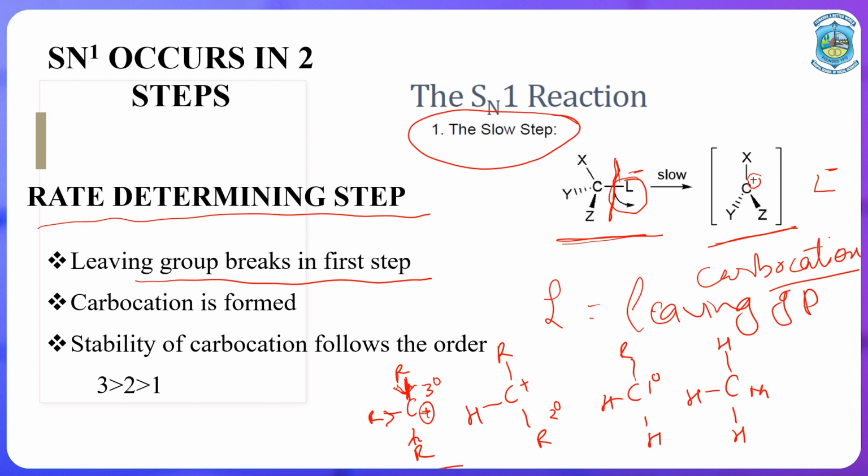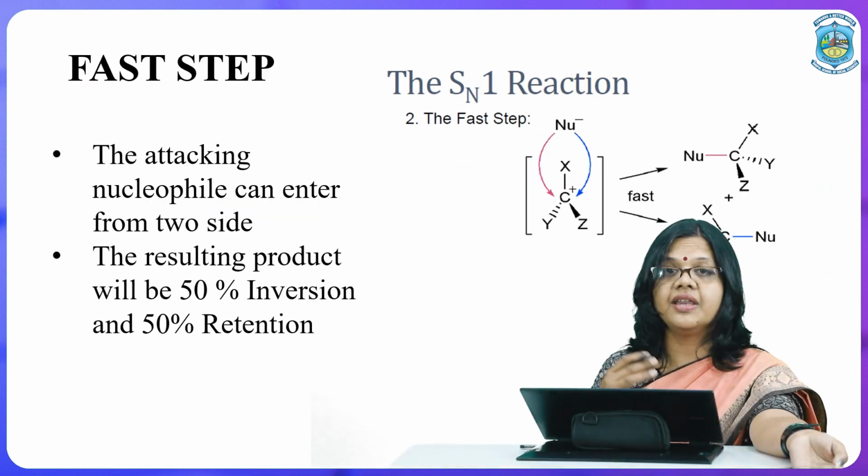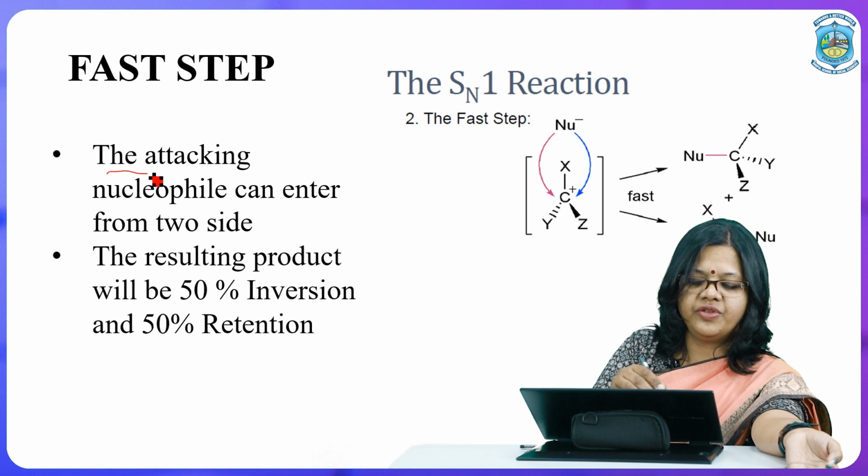Now, this carbocation formation is a very slow process, and we have seen that during this step only one of the reacting species, that is the alkane from which the leaving group is coming out, is involved. The second species is not in the picture, and the concentration of this reactant alone will affect the overall reaction. Therefore, it is unimolecular. The rate determining step involves only one species. Now, the second step is a very fast step. It is the attack of the nucleophile.